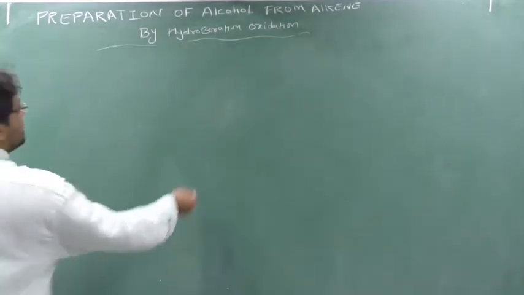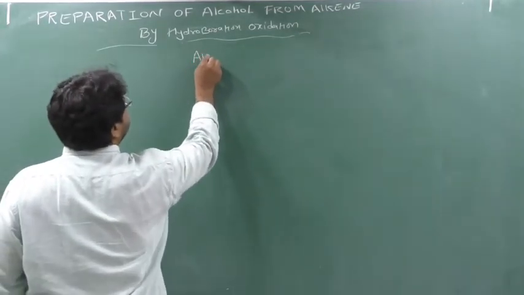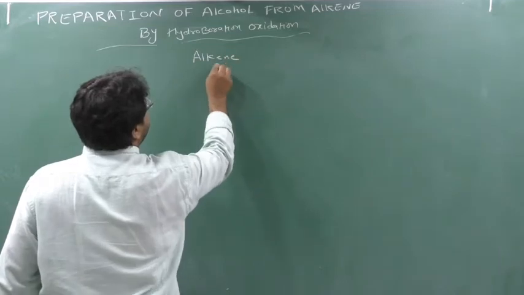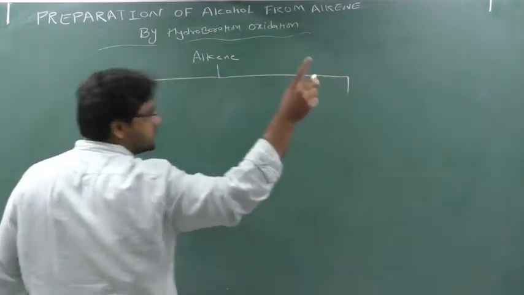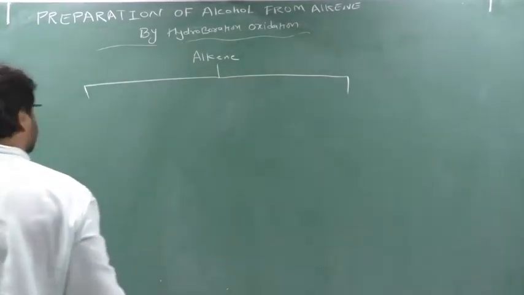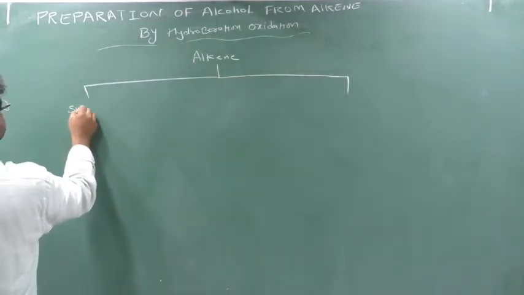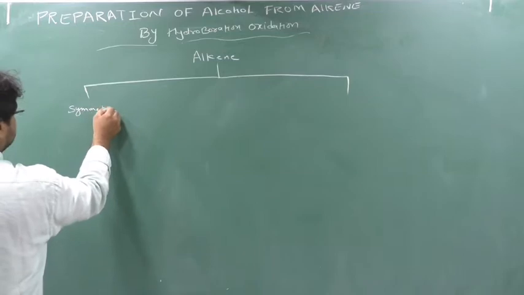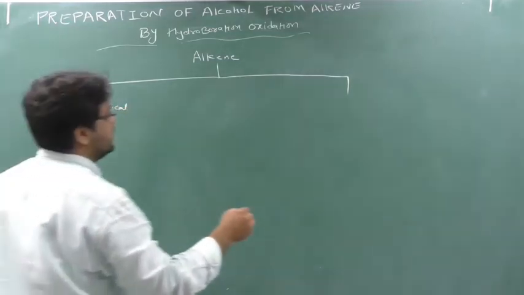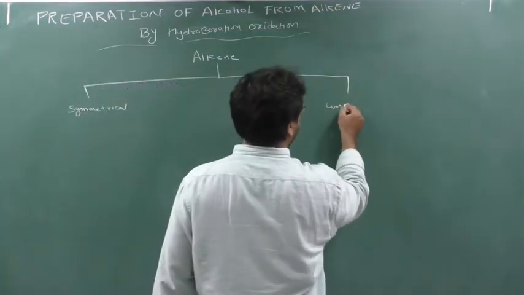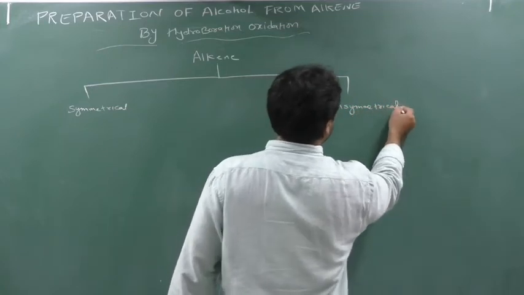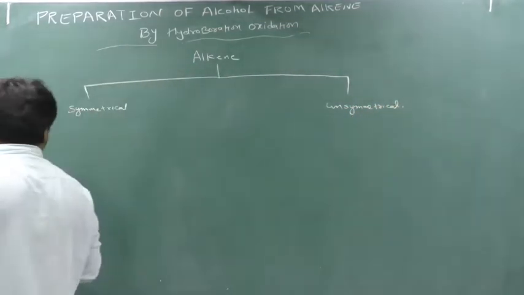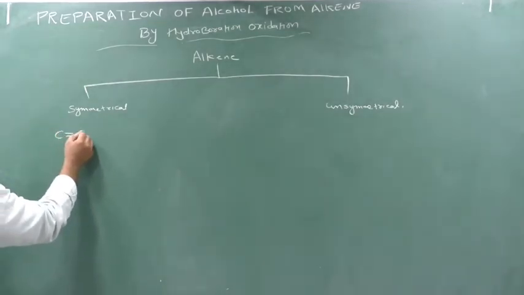See, again we will take alkene. Again alkenes are of 2 types. Here also one key point you should remember. Last class also I told you one key point. So here the alkene is symmetrical. Clear? And here the alkene is unsymmetrical. Either it will be symmetrical or unsymmetrical. Okay. So what are you doing in this actual technique? See what you are doing. We are taking one alkene.